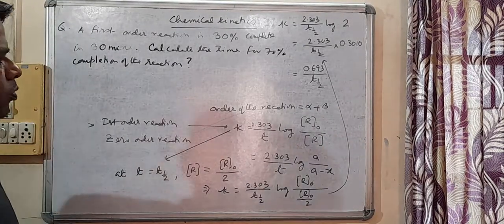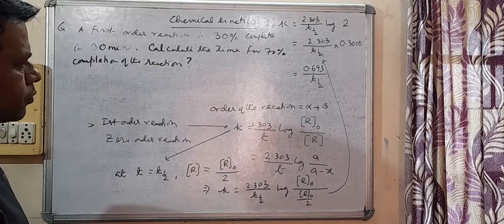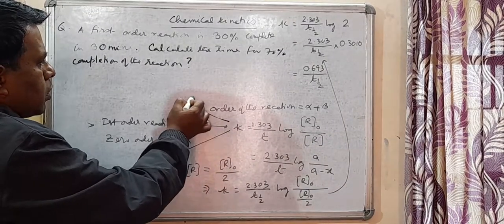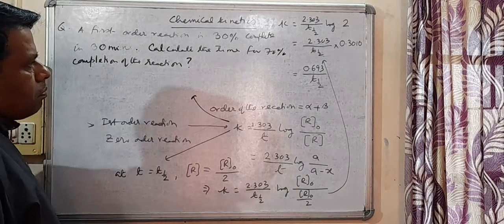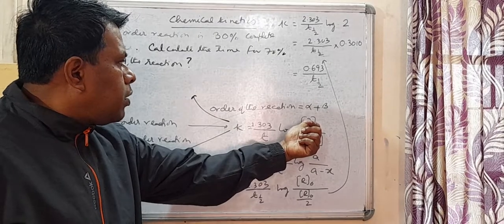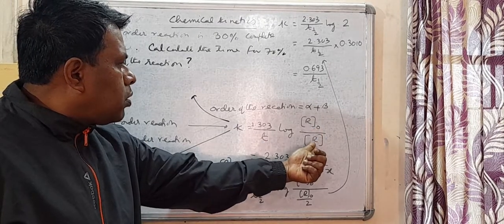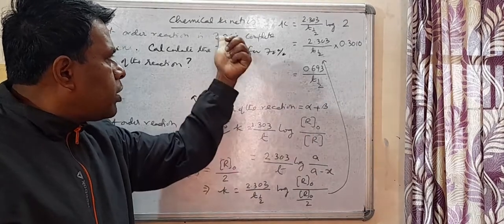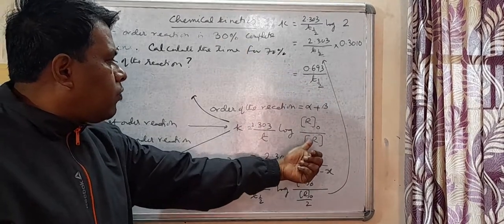So how do we do it? For 30% completion, you take the initial at 100, and the leftover, if 30% is completed, will be 70.